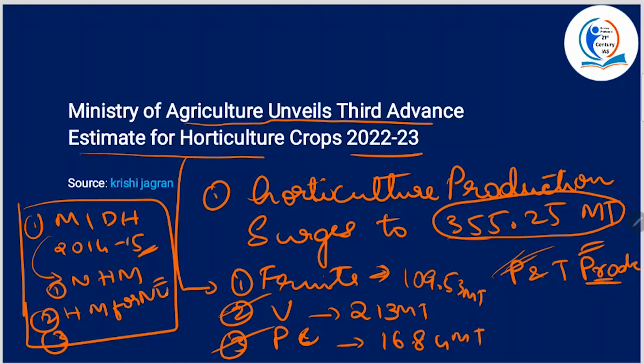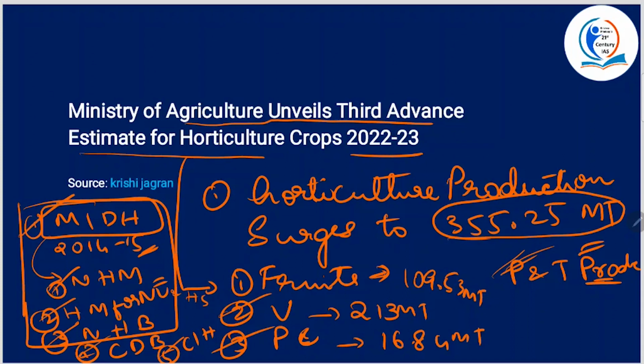Then you have the Northeast and Himalayan states, then the National Horticultural Board, then the Coconut Development Board, and then comes the Central Institute of Horticulture. All right. So MIDH, the Mission for Integrated Development of Horticulture, has five subcomponents. One is the National Horticulture Mission, then Northeast and Himalayan states, National Horticulture Board, then Coconut Development Board, and Central Institute of Horticulture. All right.